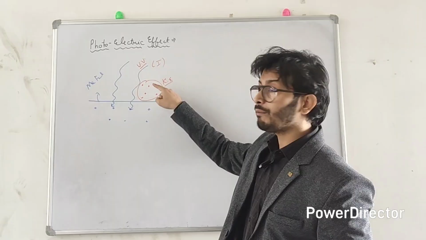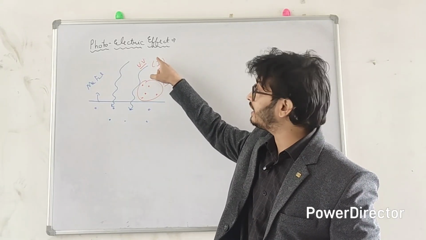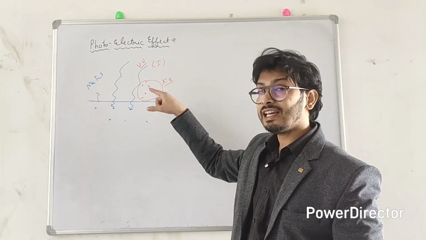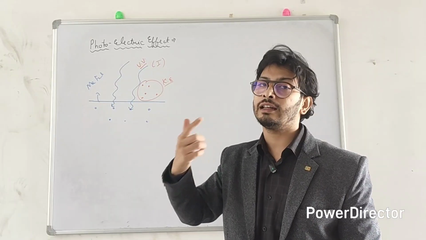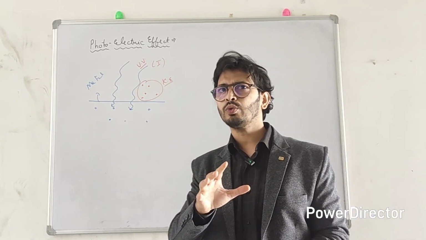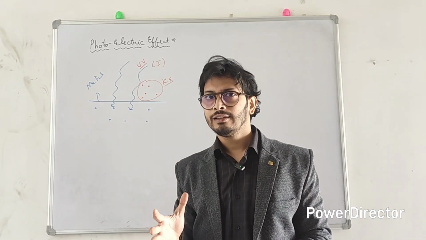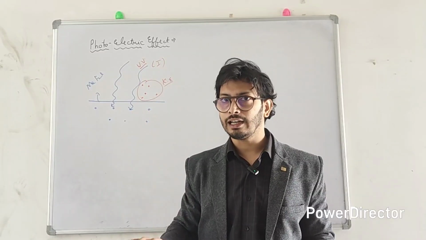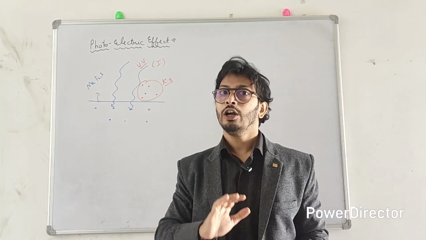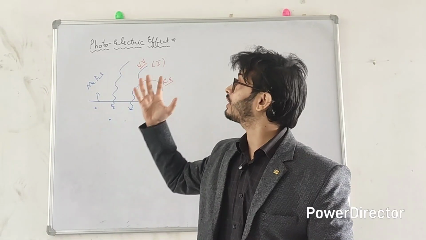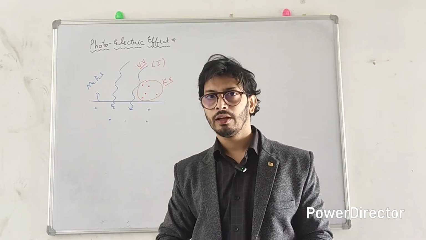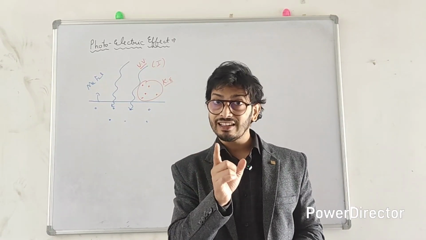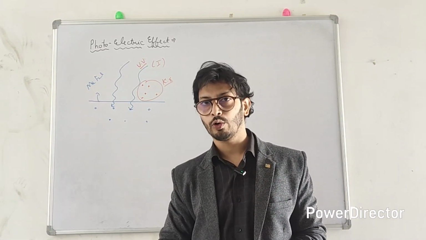So if the electrons have more kinetic energy due to the higher intensity of the incident light, then the kinetic energy would increase, and thereby the photocurrent increases. So he wanted to test this experimentally. See, Albert Einstein's role is not right now, so you need to be a little patient to understand why I am saying this photoelectric effect is so important and so interesting as well. You need to understand step by step how things proceeded.